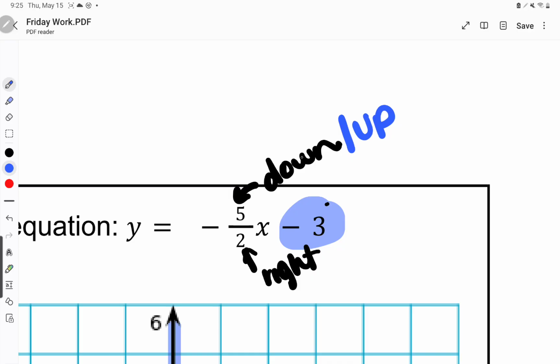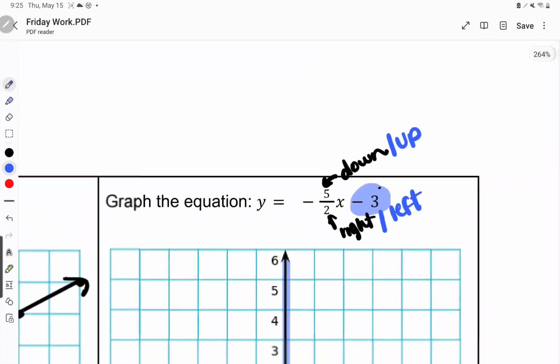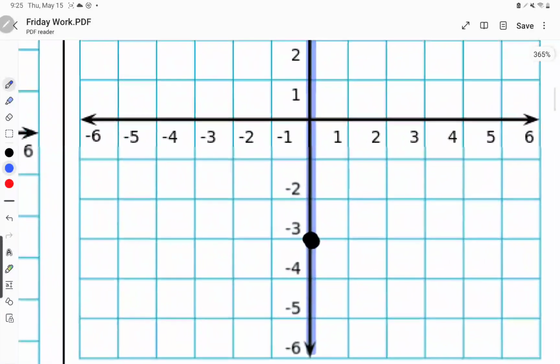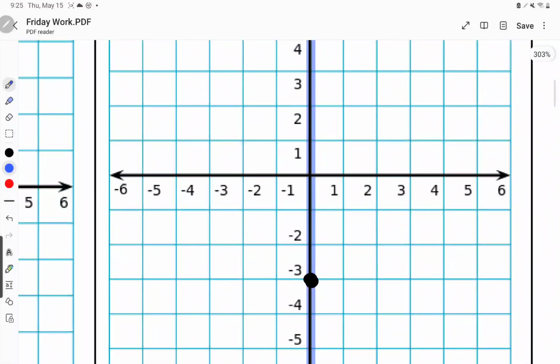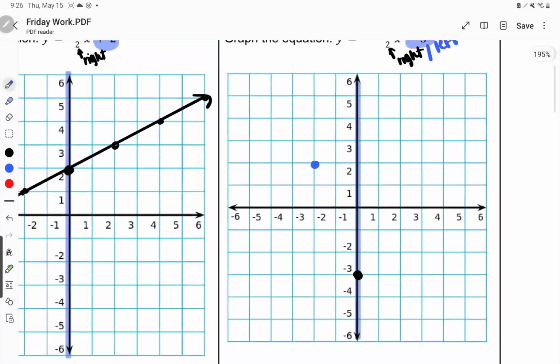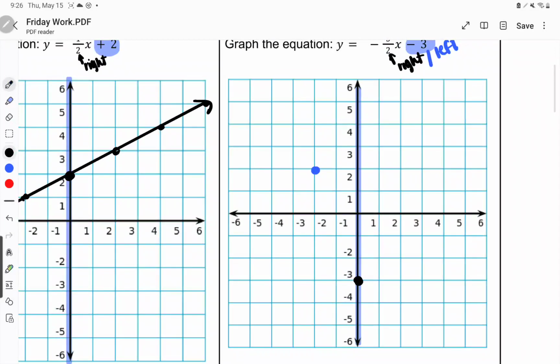But since I'm changing down to up, what do I have to change right to? Left. So I'm going to actually go up 5 and then to the left 2. So I'll go up 1, 2, 3, 4, 5, and then to the left 1, 2. Put a dot right there. All right, we'll do our best to connect our dots. We'll see how this goes.